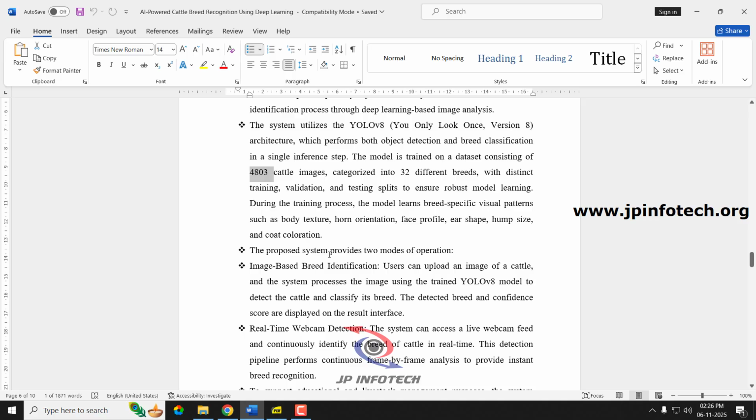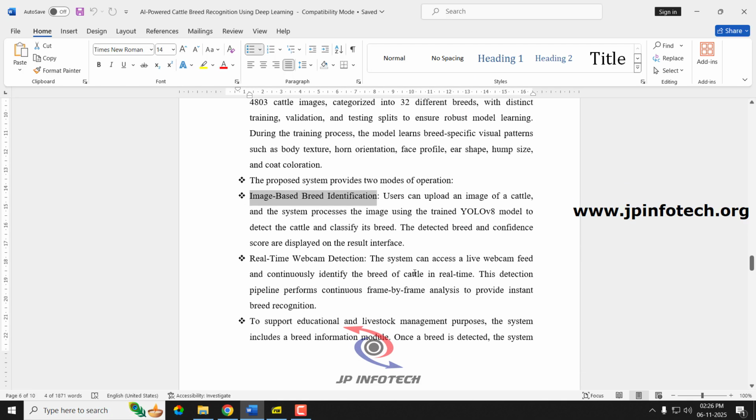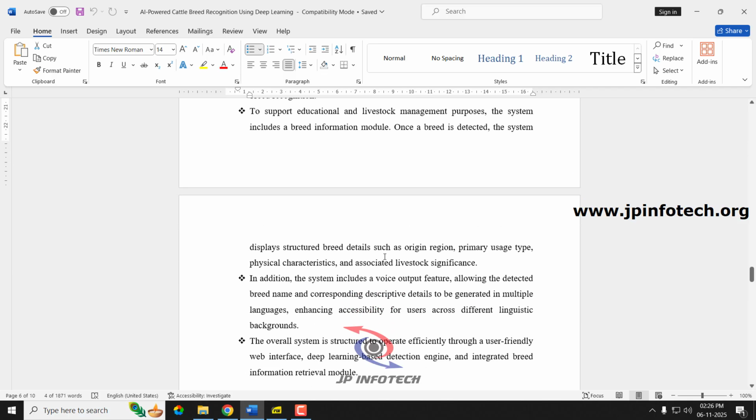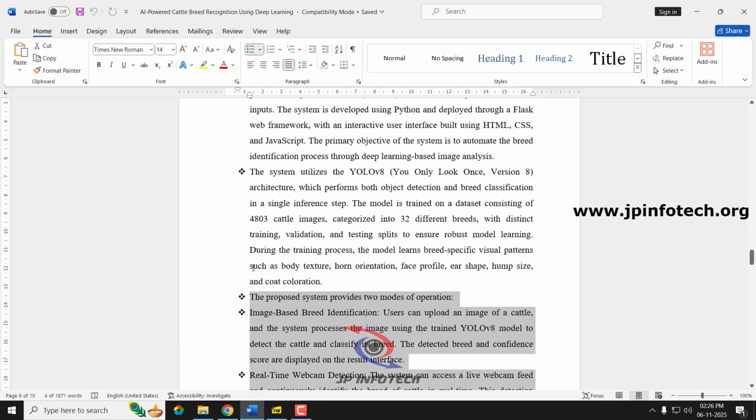The proposed system operates in 2 different modes. The first one is image-based breed identification. The user can upload the cattle image and the system will process it, showing the breed and the information about it. Once the breed is identified, it also gives voice information about the breed, and the user can select the language like English, Tamil, Telugu or Hindi kinds of thing. Next we have utilized real-time web camera detection. Using your available web camera, you can show the live feed, and based on what is shown in the camera, it will identify the breed. So these are the things mentioned in the proposed system of the project.